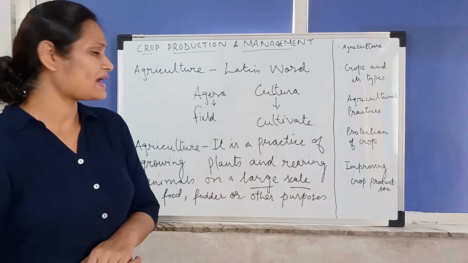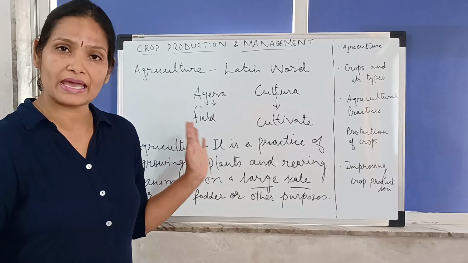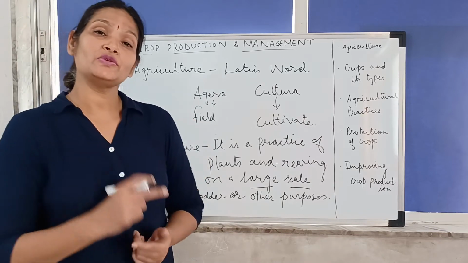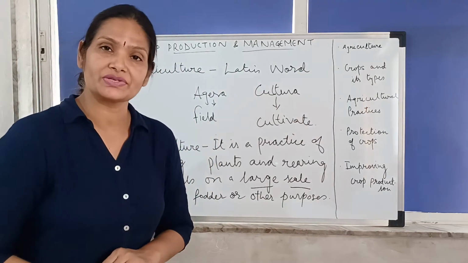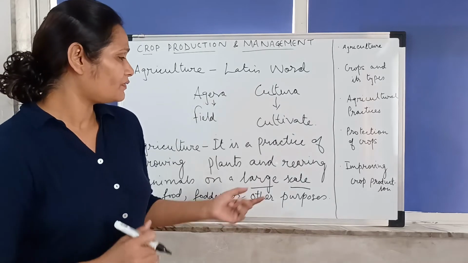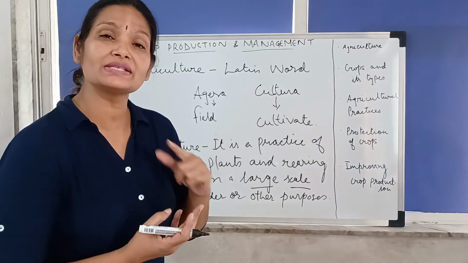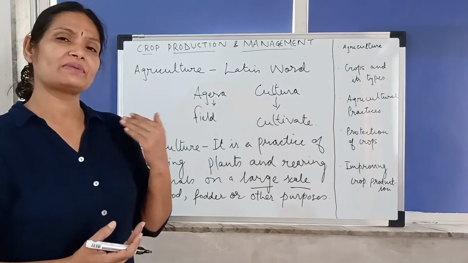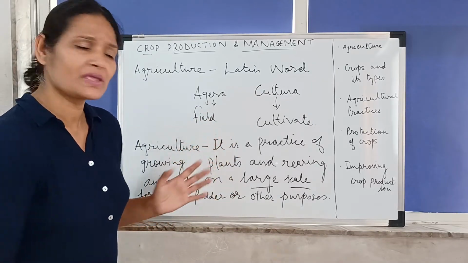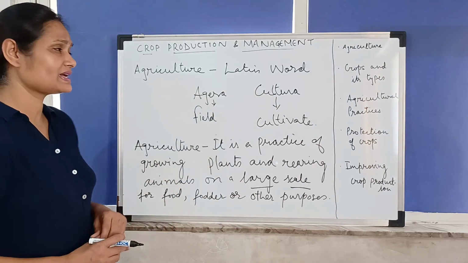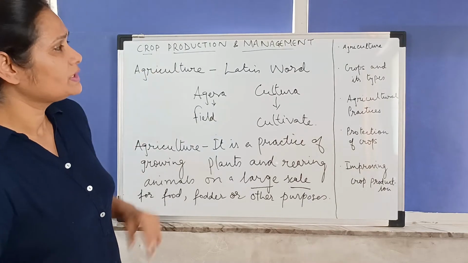And even rearing of animals, this is also done on a large scale when we talk about agriculture. So why do we do it on a large scale? Because again the same thing, that we have to meet the demand of the population. Okay. Now, which fibers do we get from animals? Cotton, your silk, wool we get from animals. And which fibers do we get from plants? We get jute, cotton, etc. from plants. Yes, so we have covered all this in our previous classes. Now, this is clear about agriculture. So we'll move to now crops.